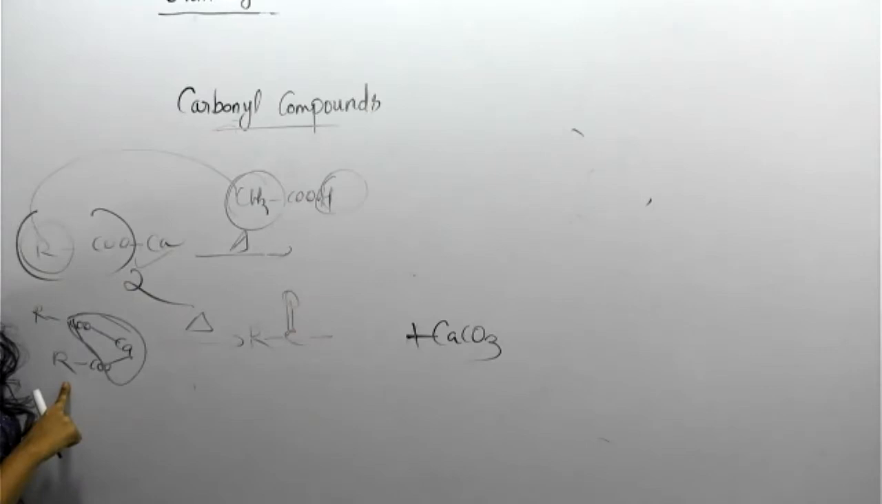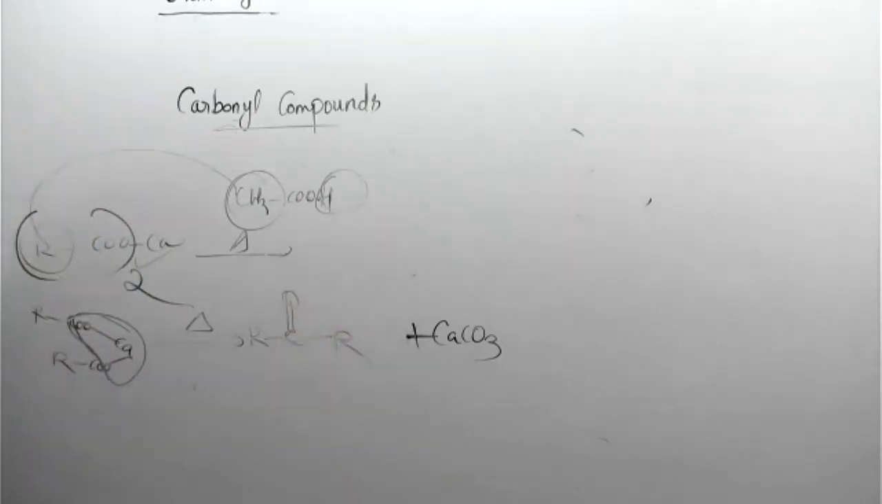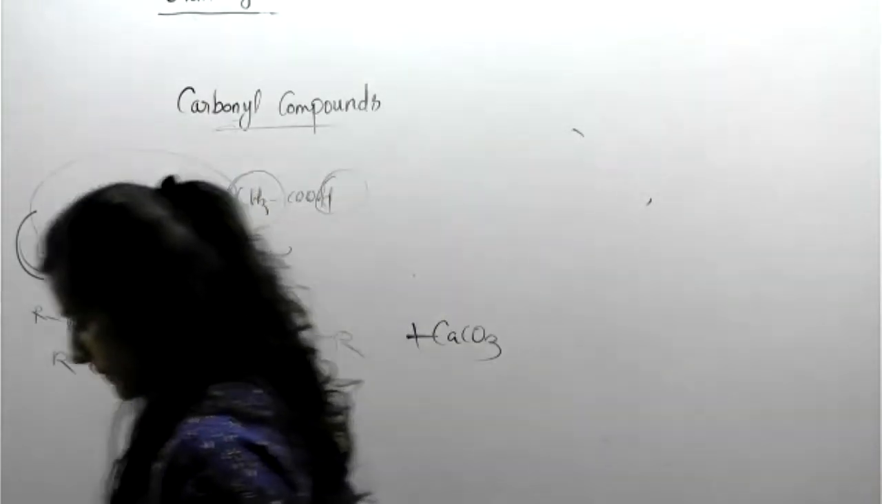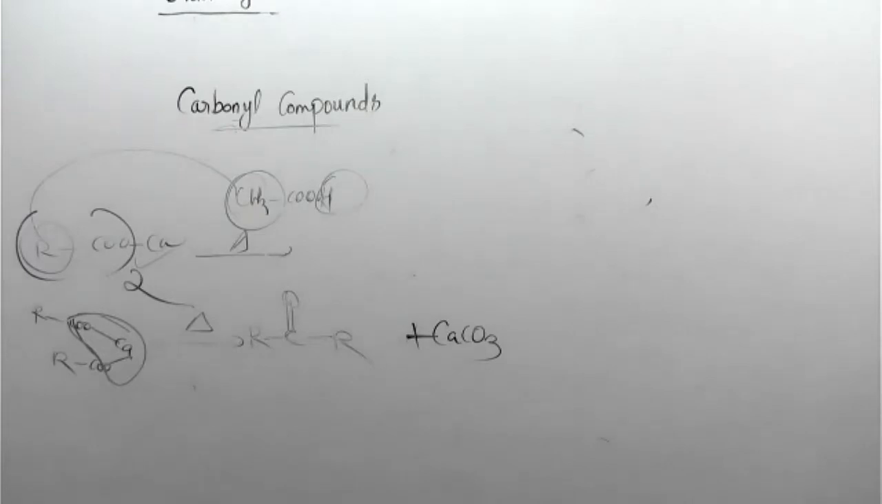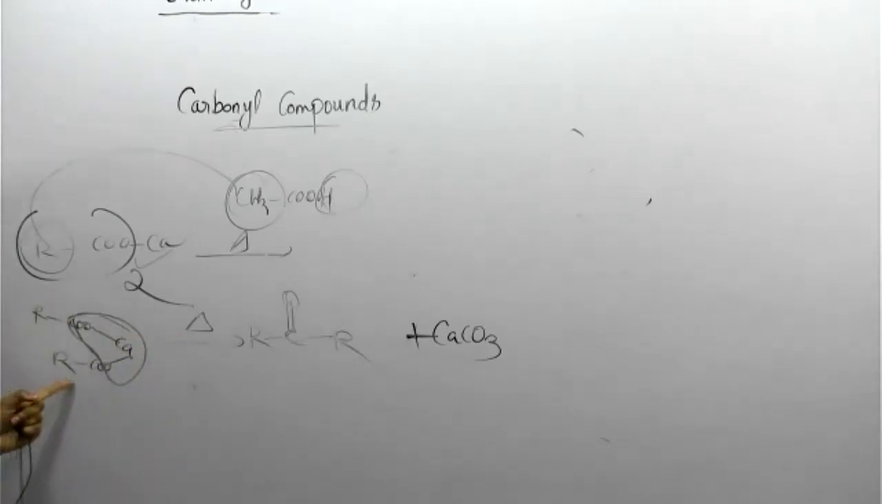Again, R. RC double bond O, R. This is the product: RC double bond O, R. So this is called dry distillation of calcium salt of acid. Dry distillation means undergo heat. So dry distillation of calcium salt of acid. Okay.